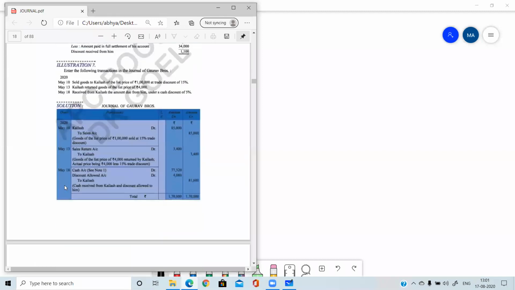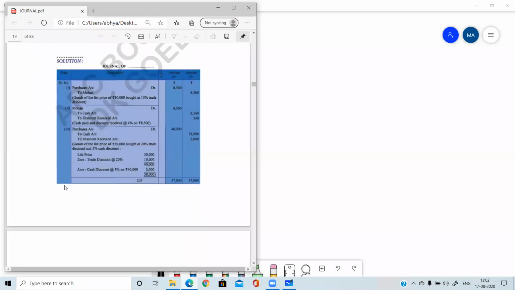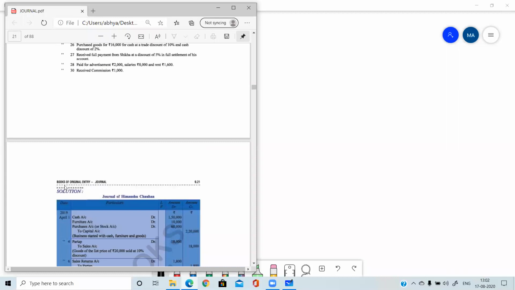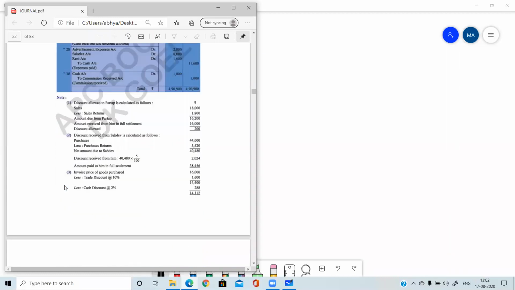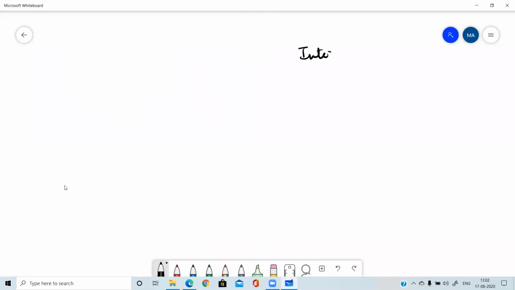Write down the third entry. Third special entry, that is interest on capital. In accounting equation questions also, I told you the treatment for interest on capital.